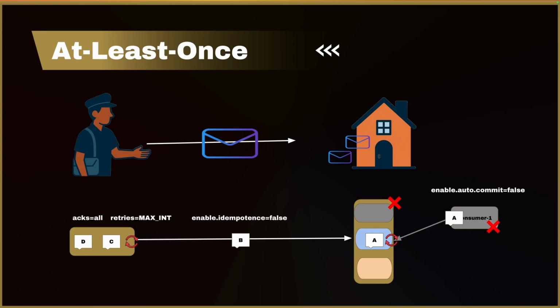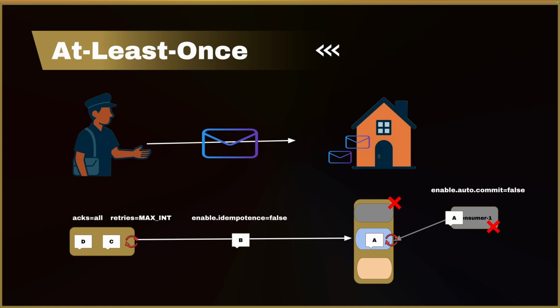And the reason is this. Let's say the broker already received the message and propagated it to one or more in-sync replicas because we set acknowledgement to all. But then the broker crashes before acknowledging the message to the producer. Now, if a new leader is elected for the partition and the new leader happens to have received that message already, because the producer has not received acknowledgement from the crashed broker, it will retry and send the same message again to the new leader. We will end up having a duplicate message. This is what at least once delivery means.